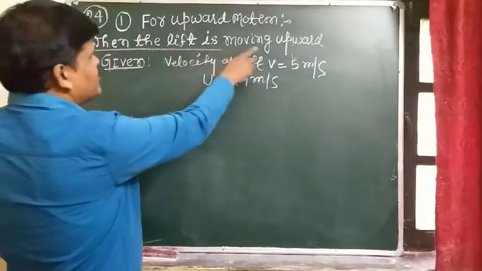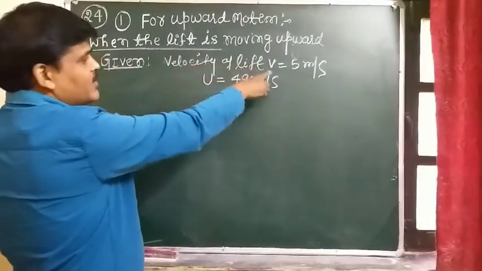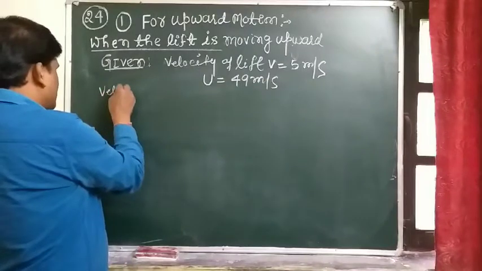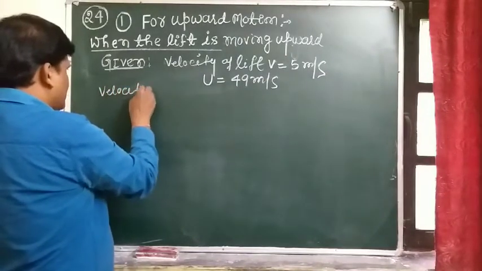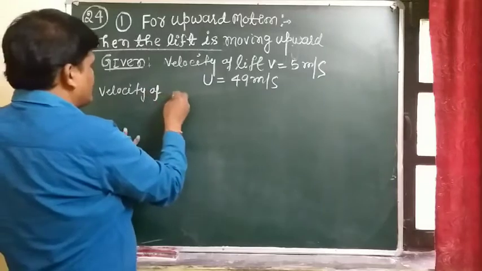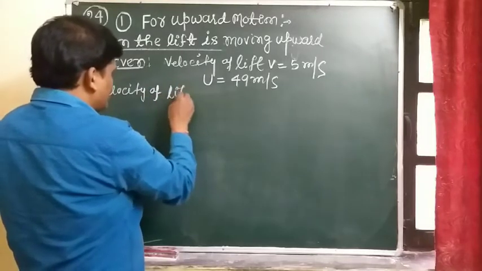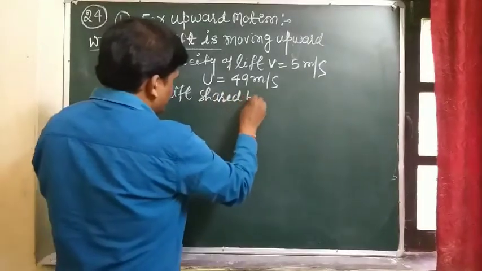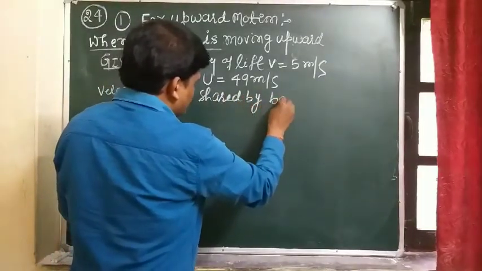So when the lift is moving with a uniform velocity of 5 meter per second, the velocity of the lift is shared by the ball.